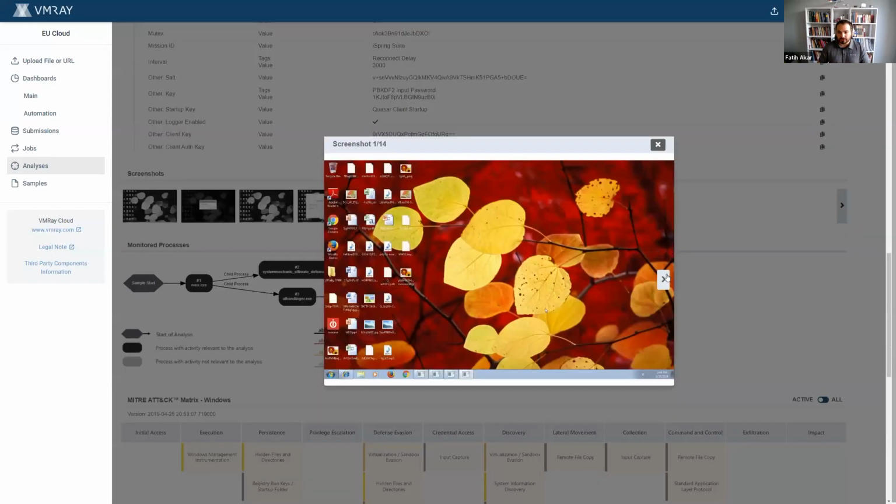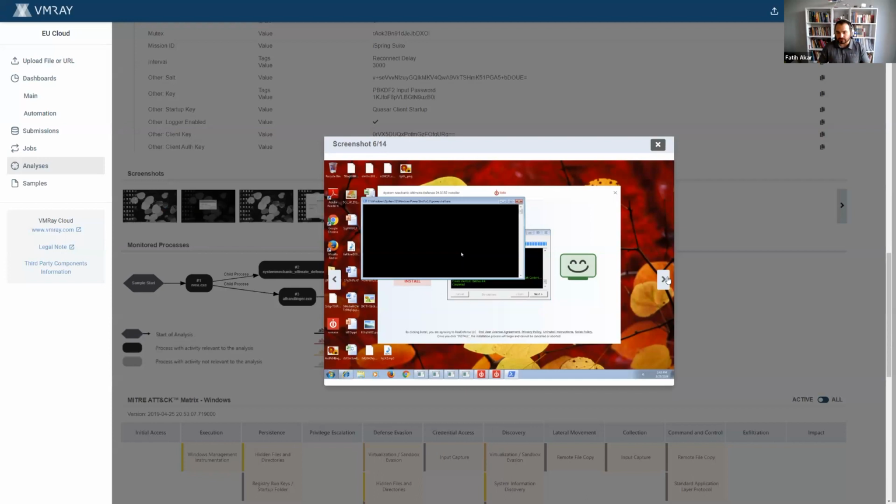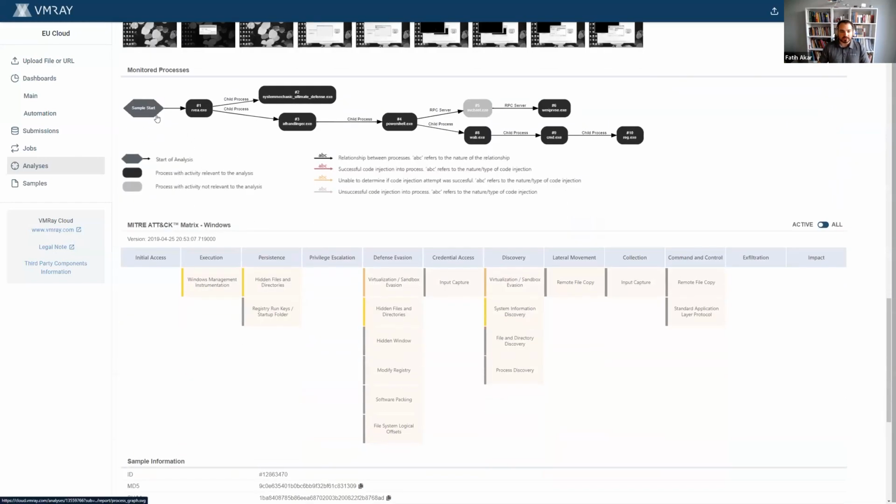Continuing on, we are able to actually give screenshots, as all of you know. Whatever is going on in the environment while the analysis is happening is going to be visible to you, and after the analysis, you can actually go ahead and interact with the sample as well through the analysis. And the sample started in rvea.exe, which is actually the original process, and then it created two processes, and then it went on to follow up with other child processes.